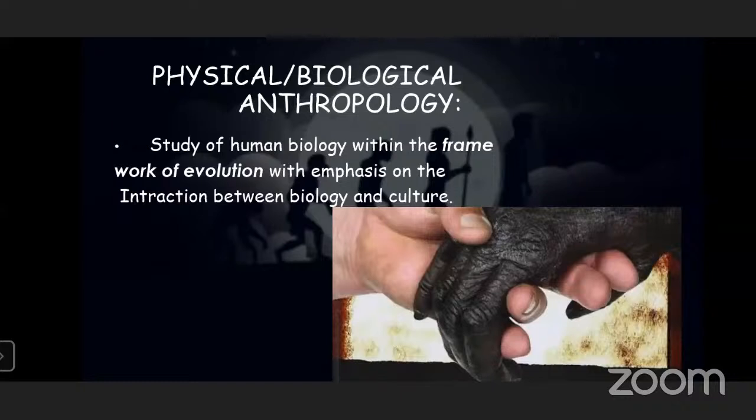Next, our present discussion, physical or biological anthropology. This is what we are about to discuss today. Here, physical or biological anthropology is a study of human behavior, but within the aspect of evolution. For example, let us take the human jaw. The human jaw is very small, but if we look at primates, they have a large jaw.